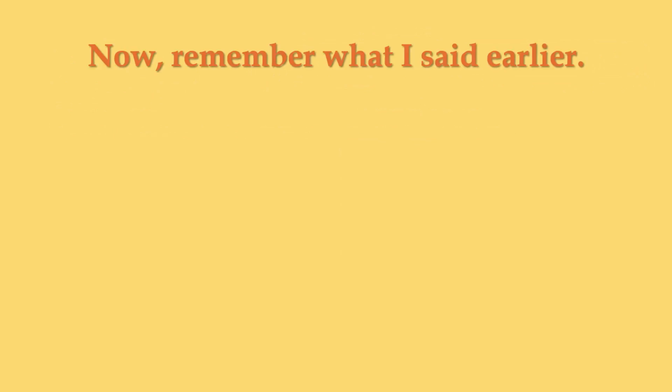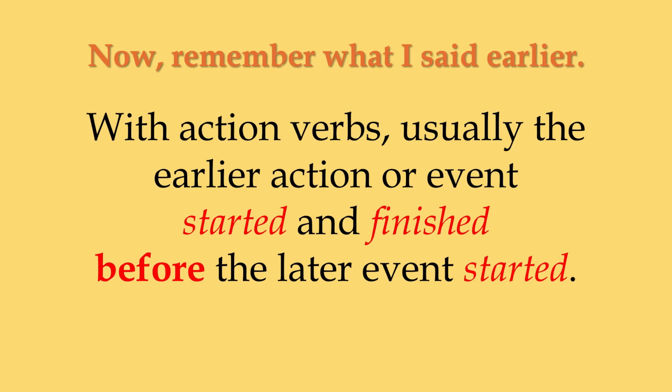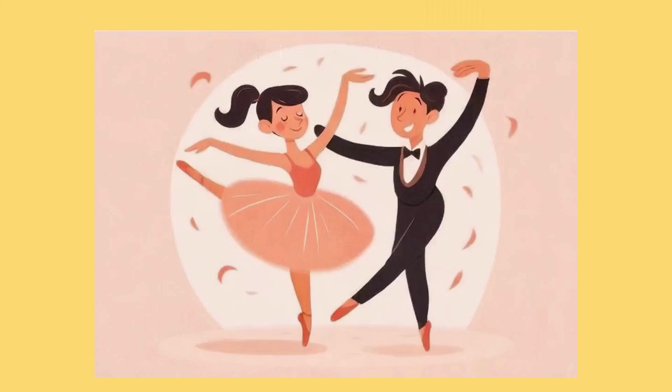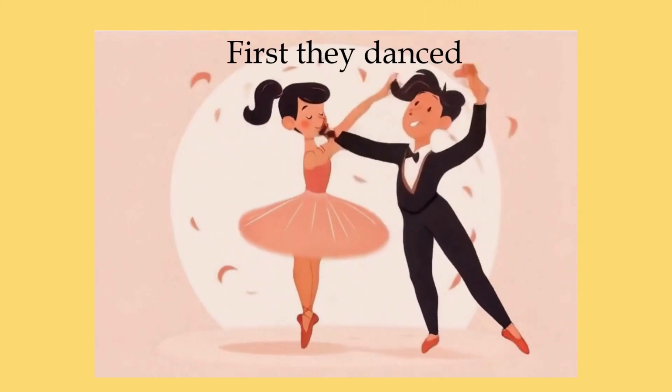Now remember what I said earlier. With action verbs, usually the earlier action or event started and finished before the later event started. Here are our beautiful dancers again. First, they danced.